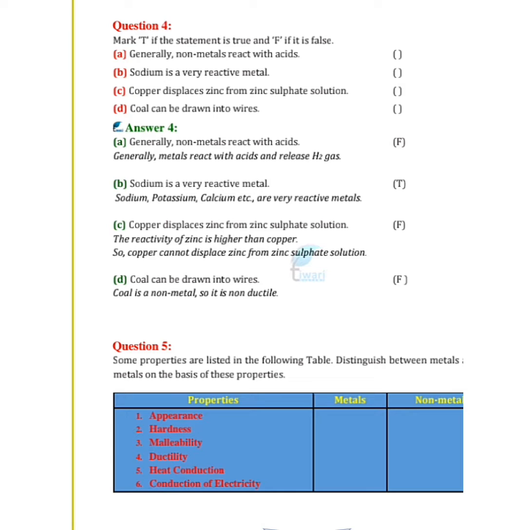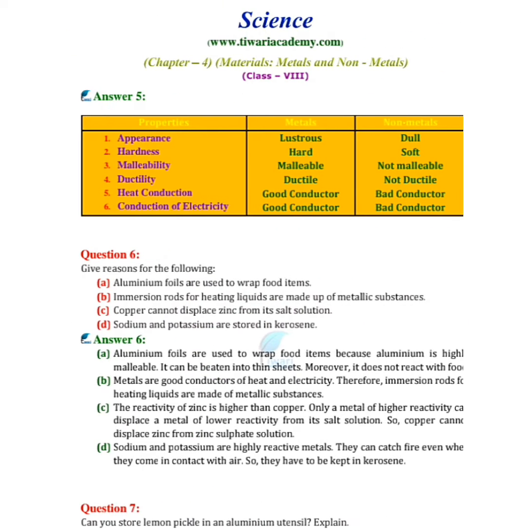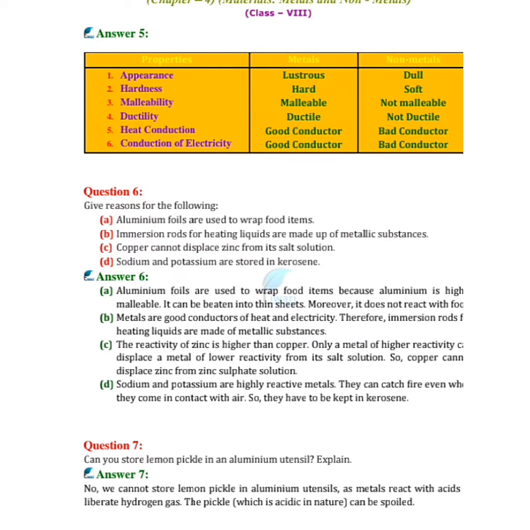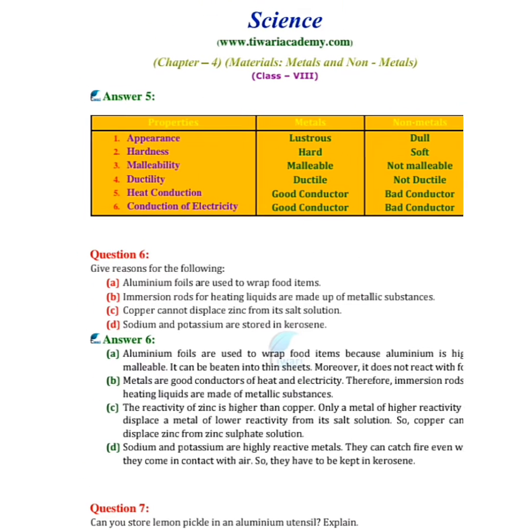Okay, let's see the next one. Some properties are listed in the following table. Distinguish between metals and non-metals on the basis of these properties, like appearance, hardness, malleability, ductility, heat conduction, conduction of electricity. Let's solve this one. Appearance: lustrous, dull. Hardness: hard, soft. Malleability: malleable, not malleable. Ductility: ductile, not ductile. Heat conduction: good conductor, bad conductor. Conduction of electricity: good conductor, bad conductor.